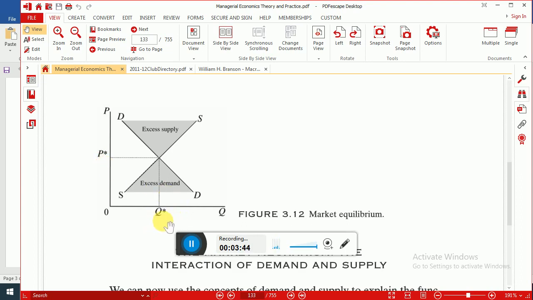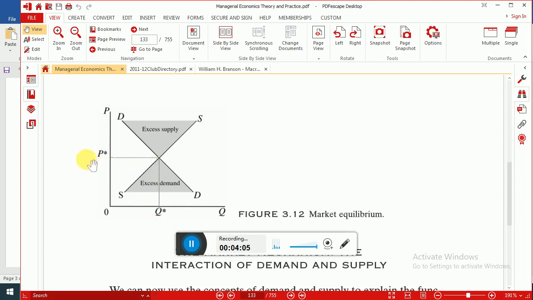What is equilibrium quantity? Equilibrium quantity is that amount of a good or service that buyers are willing to purchase and sellers are willing to supply at a particular price.